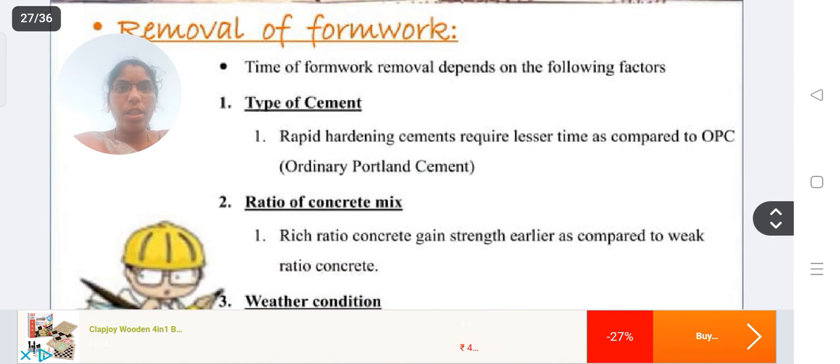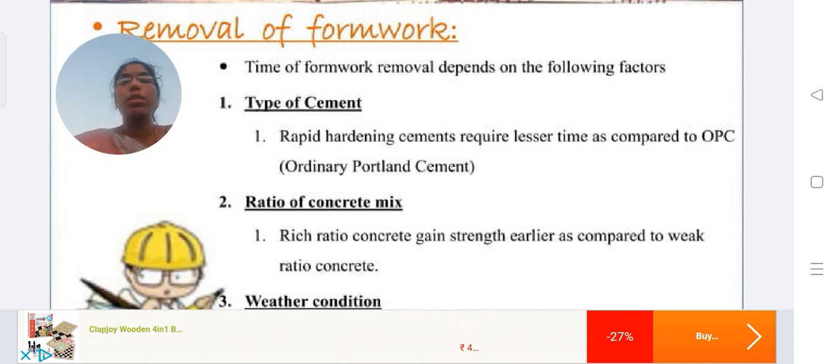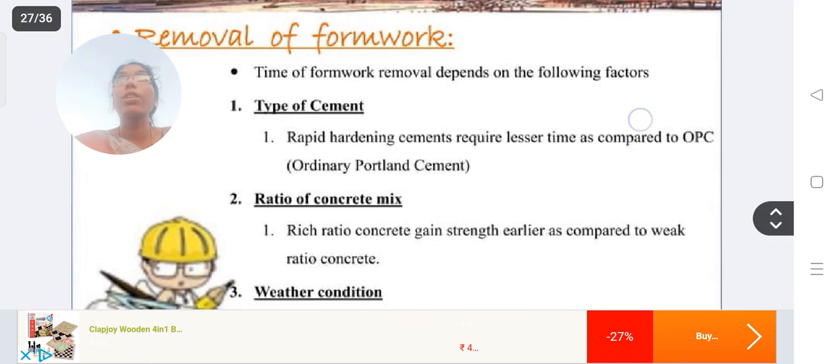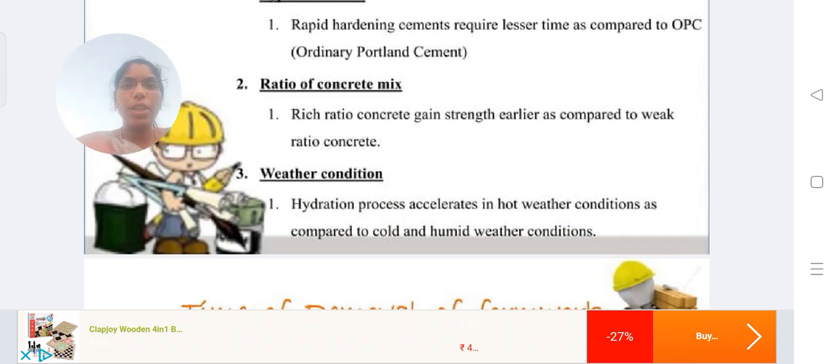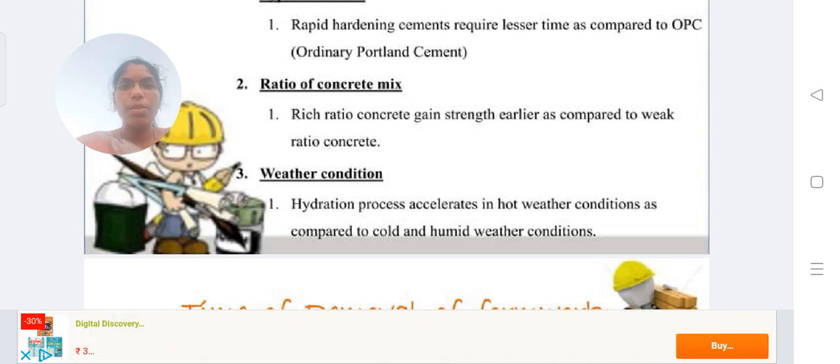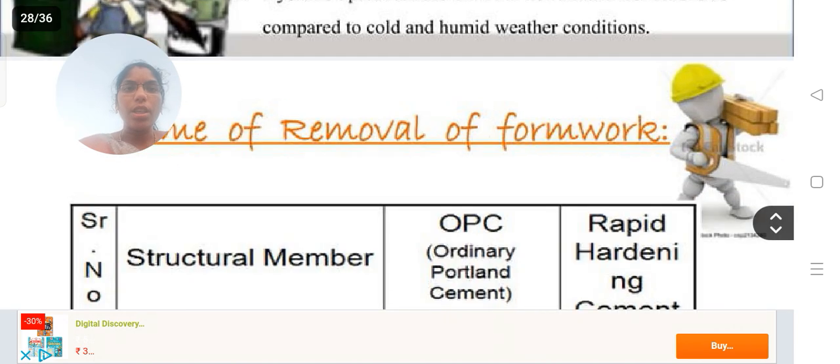Removal of formwork. The third stage in formwork is dismantling. In dismantling, it depends on the type of cement, the ratio of the concrete mix, and weather conditions. If we use ordinary Portland cement, for beams it takes 3 to 4 days to remove the formwork, but with rapid hardening cement we use 2 days for dismantling. Based on the ratio of the concrete mix and the weather conditions we remove the formwork. In winter season, the formwork days will be increased. In summer season, the days will be decreased based on the hardening of the concrete.